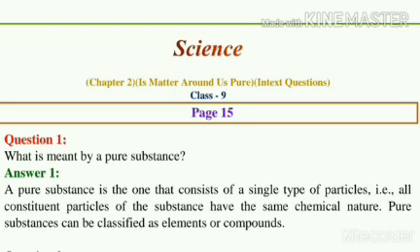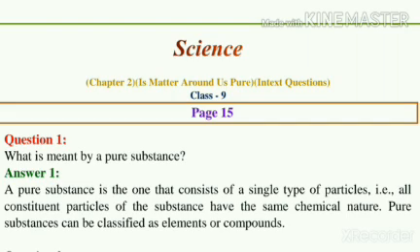In fact, all the elements and compounds are pure substances because they contain only one kind of particles. A pure substance is homogeneous throughout its mass. A pure substance cannot be separated into other kind of matter by any physical processes. A pure substance has a fixed composition as well as a fixed melting point and boiling point.